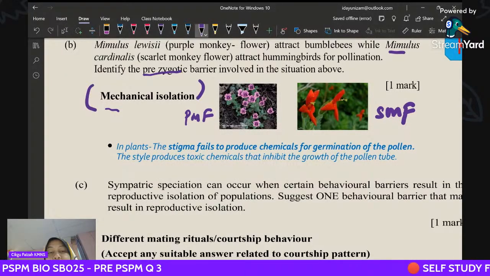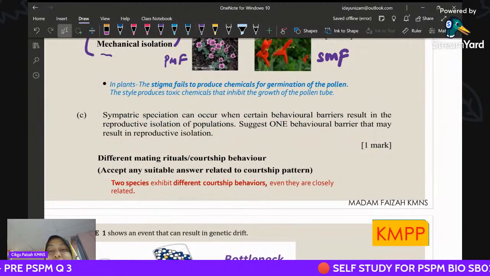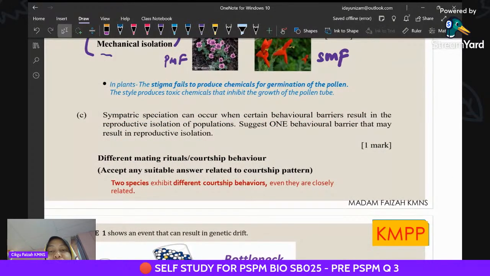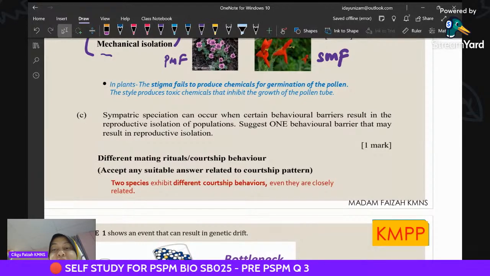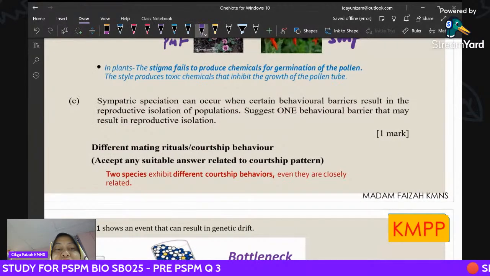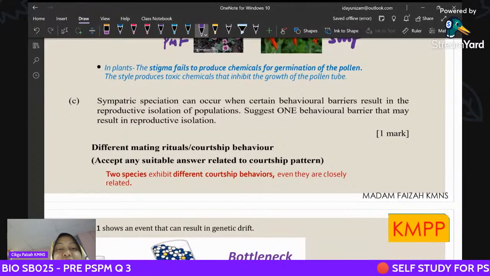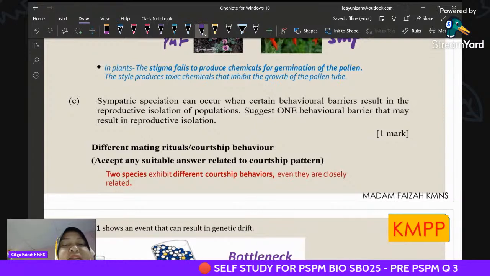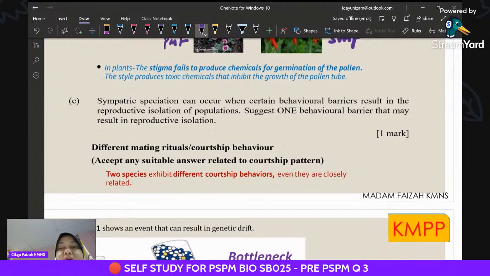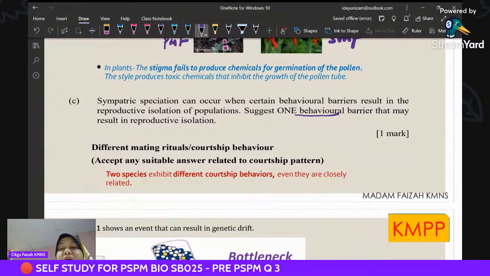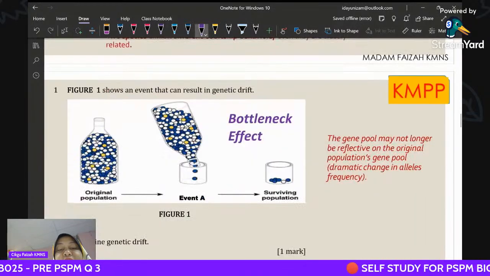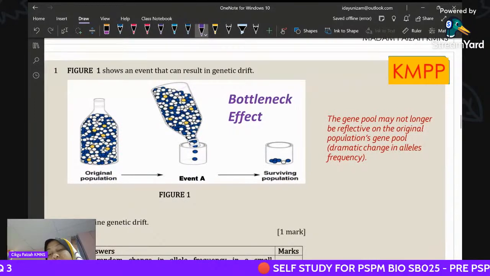Sympatric speciation can occur when certain behavioral barriers result in the reproductive isolation of populations. One behavioral barrier is courtship behavior. Courtship behavior refers to the mating ritual. So this is one behavioral barrier that may result in reproductive isolation. That one is Selangor. Done. We go to Pulau Pinang.